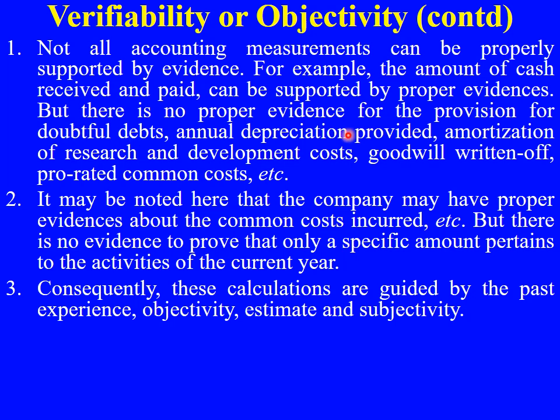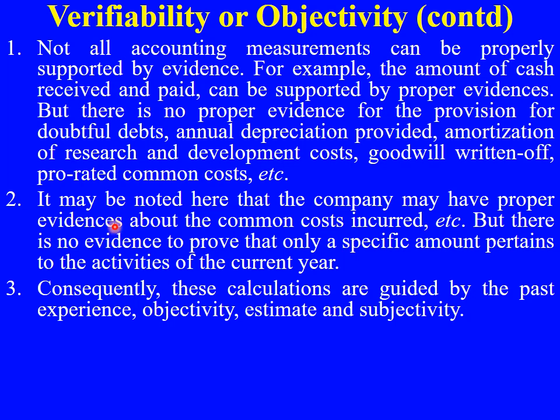But these doubtful debts, annual depreciation, amortization, writing off of goodwill, and apportioning the common cost, prorated is nothing but apportionment of common cost, all these things should be done based on past experience.